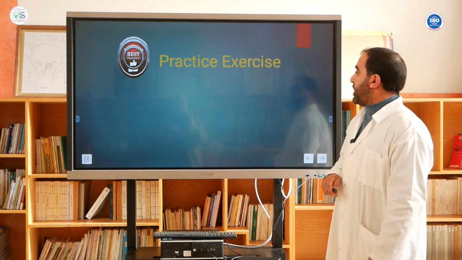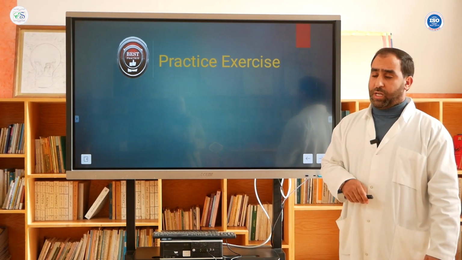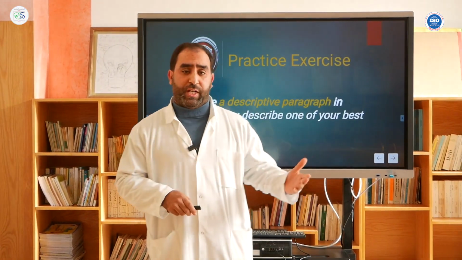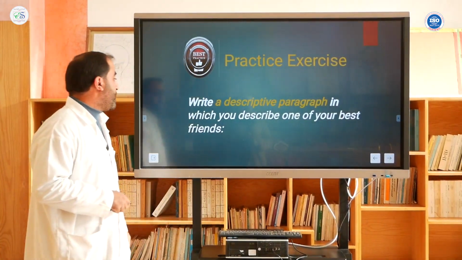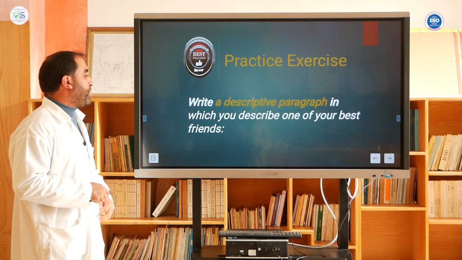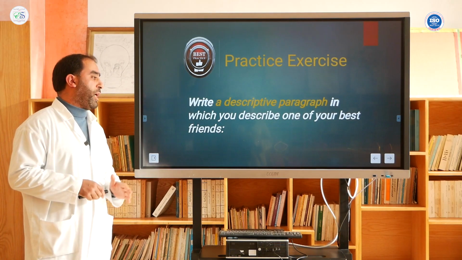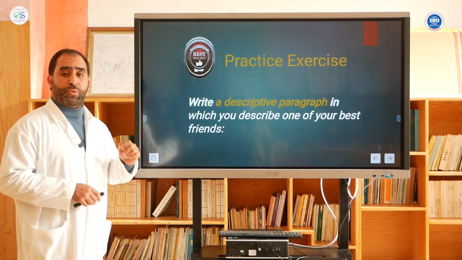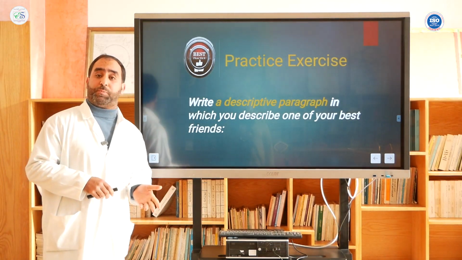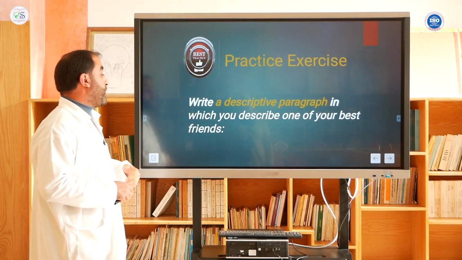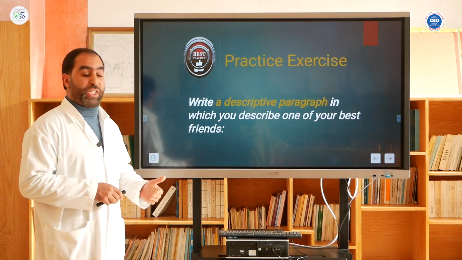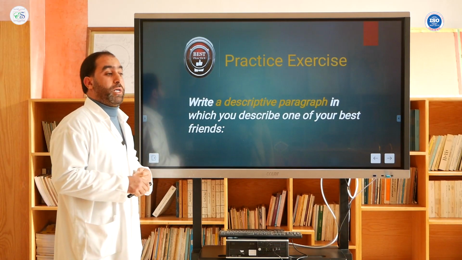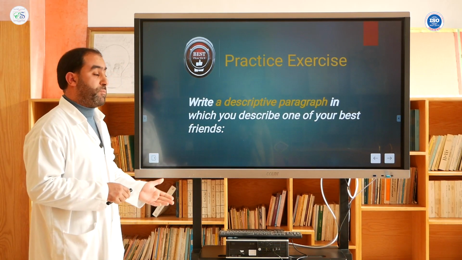So now it's time for the practice exercise. The exercise is to write a descriptive paragraph in which you describe one of your best friends. Maybe your brother, your sister, or one of your classmates.